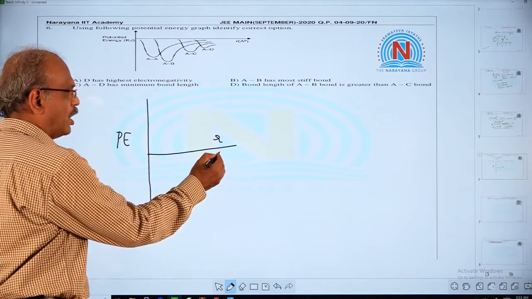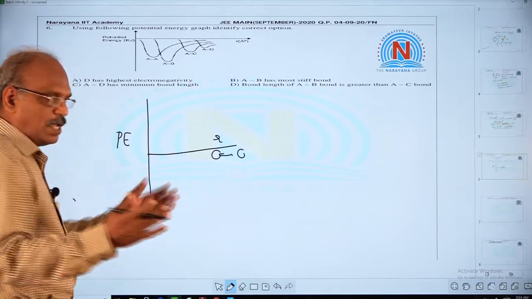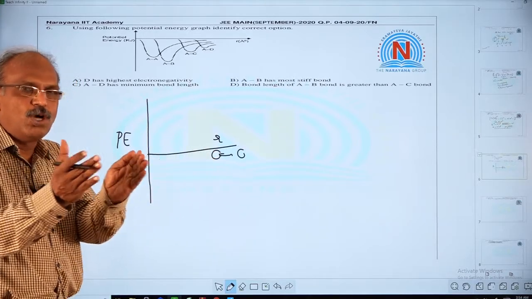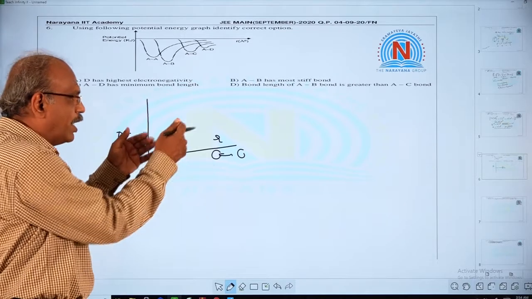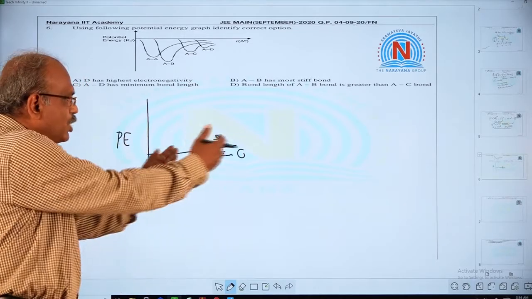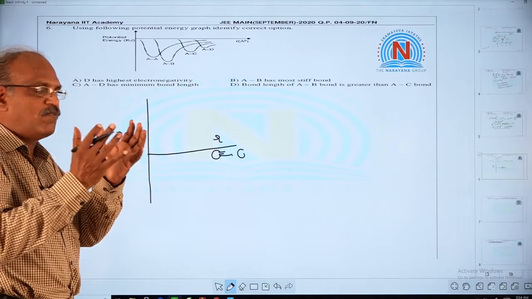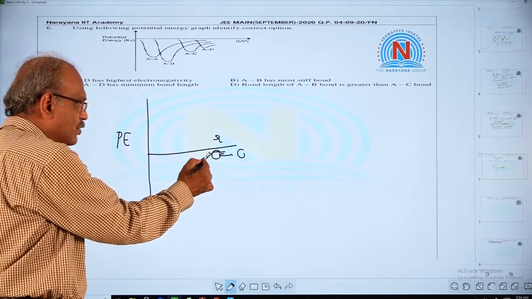Initially they are supposed to be away from each other, two atoms. As the two atoms move closer, their energy decreases. If you move from right to left, the distance between them decreases and their potential energy decreases.